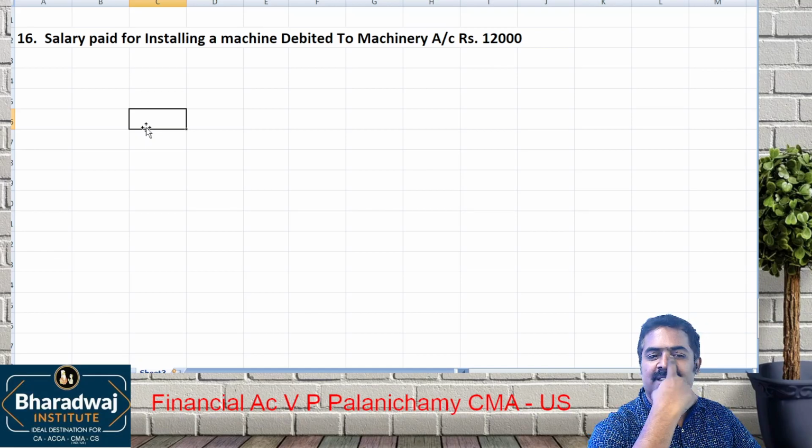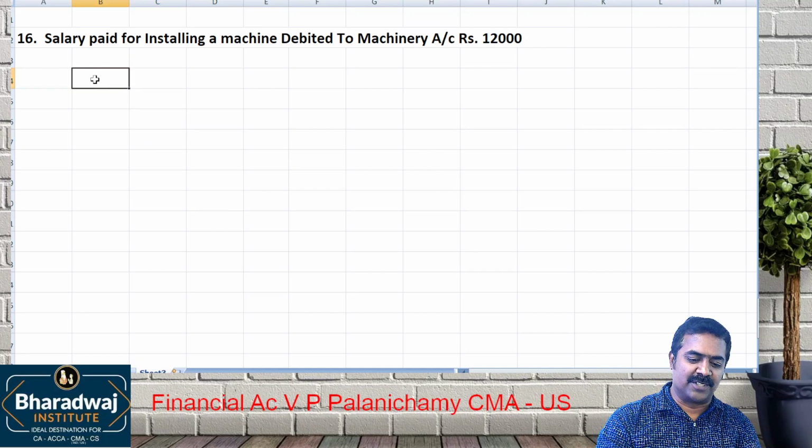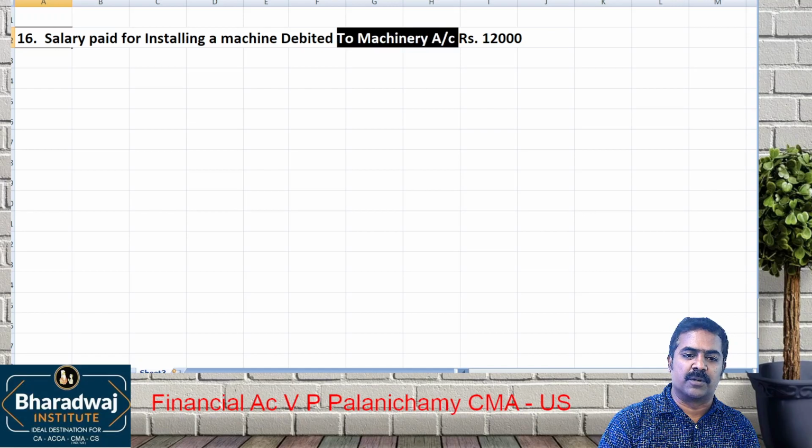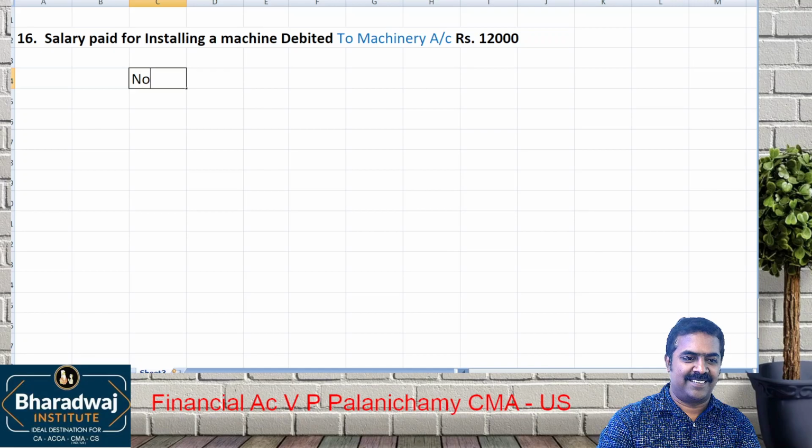If we give an example like this, don't get confused. Salary paid for installing a machine should be debited to which account? Machinery account. Is there any error? No error.